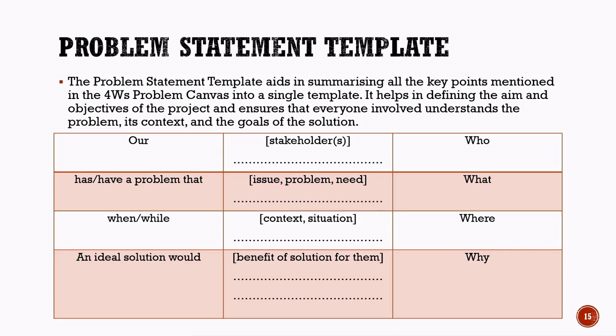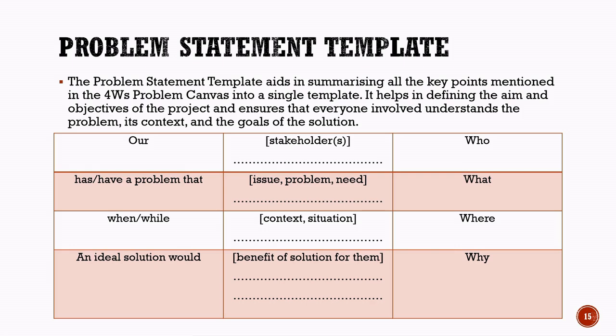The template is based on the 4 important questions from the 4Ws framework. The first part focuses on who. Here, we identify the stakeholders or the people affected by the problem. The second part focuses on what. In this section, we describe the issue, problem, or need that must be solved. The third part focuses on where. This explains the context or situation in which the problem occurs.